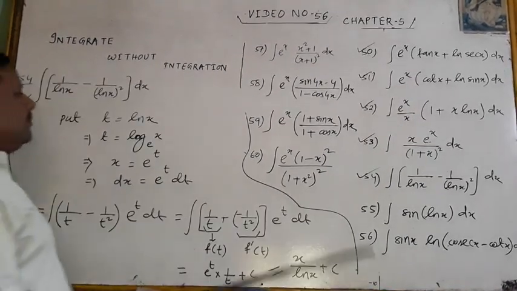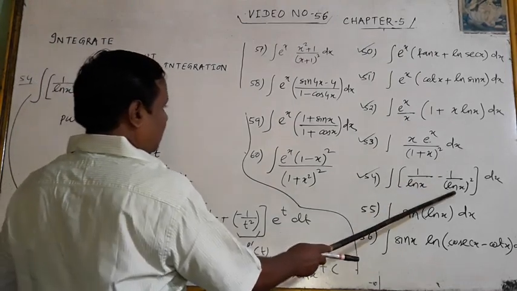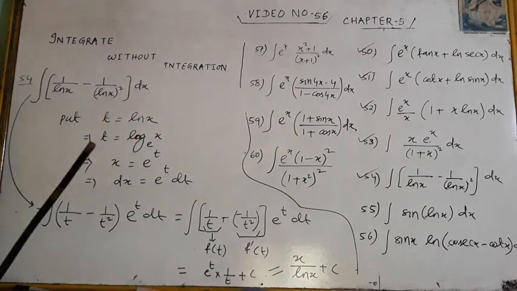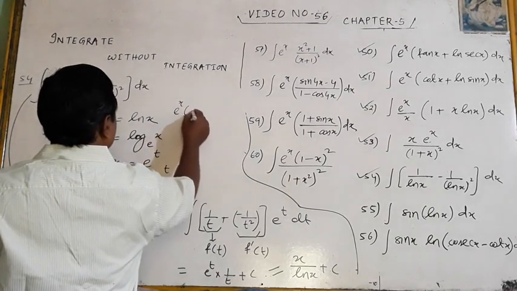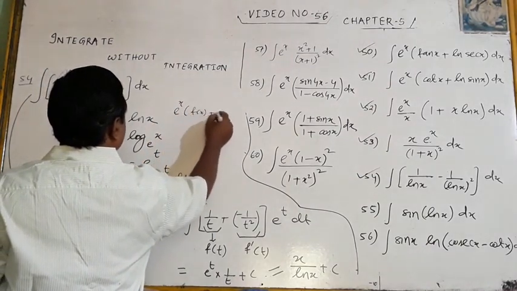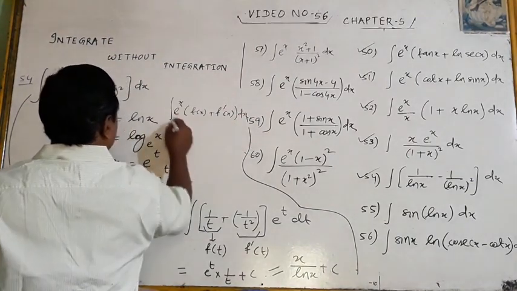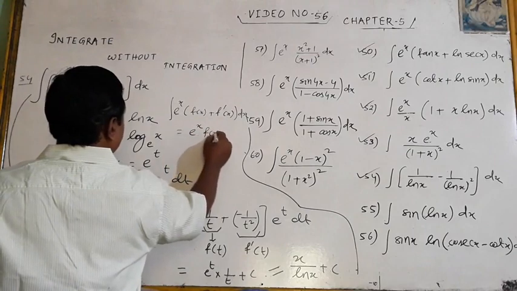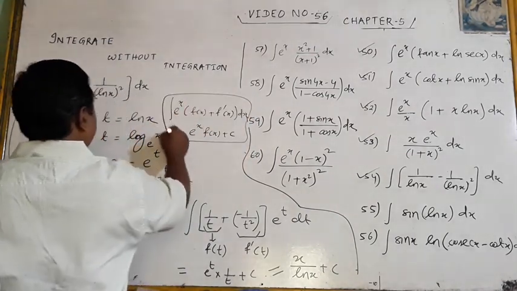Look at problem number 54. It is 1 by ln x minus 1 by ln x square, f(x). My formula is: the integration of e to the power x into f(x) plus f dash x, the result of that is e to the power x f(x) plus c. I am dealing with this.